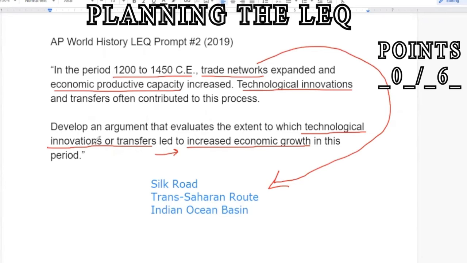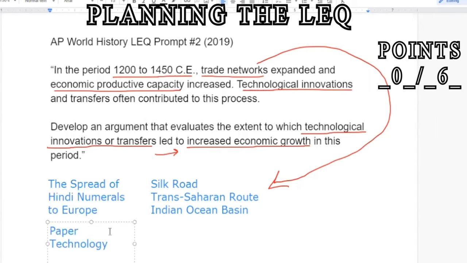Now, technological innovations or transfers of said innovations means we're asking about inventions during this time that are really well known, knowledge of those innovations going somewhere else. Now, keep in mind that technology doesn't just refer to objects or inventions here. It can also refer to knowledge as well. So we might think about things like the spread of Hindu numerals to Europe. That's like the 1 through 10 system that we use now. Other innovations might include things such as paper technology. Other inventions might include things like gunpowder. Oh, and another big one would be the camel saddle, right? The camel saddle